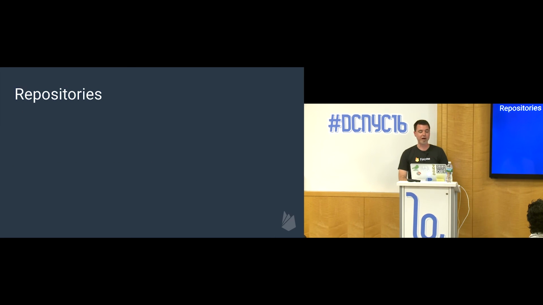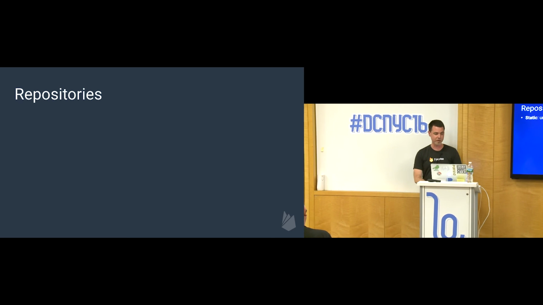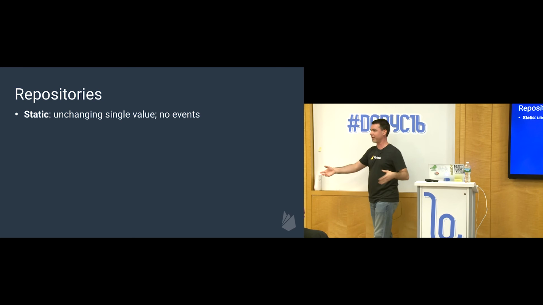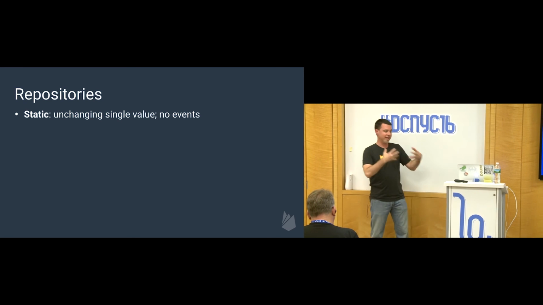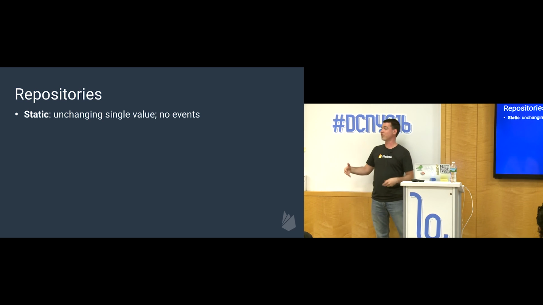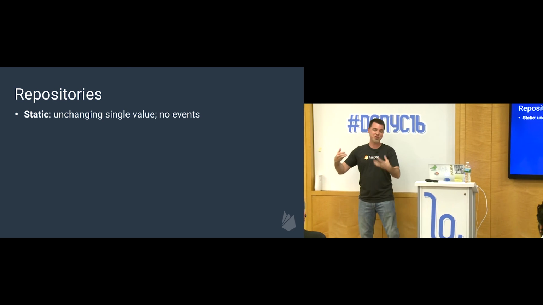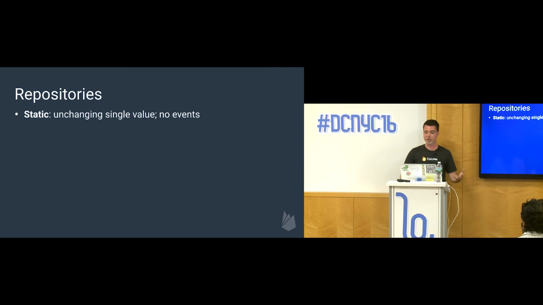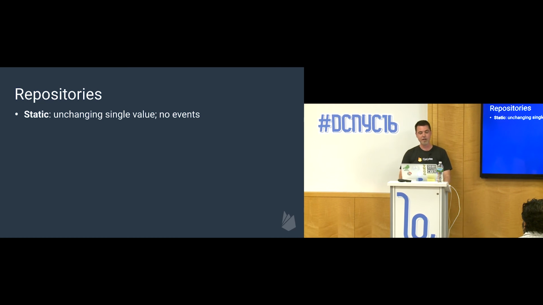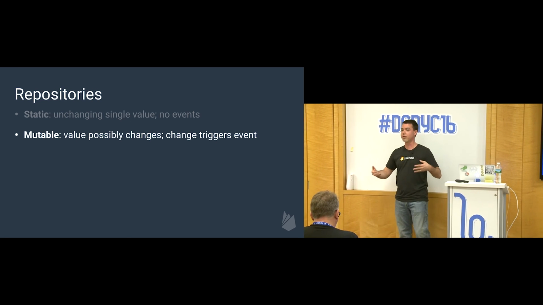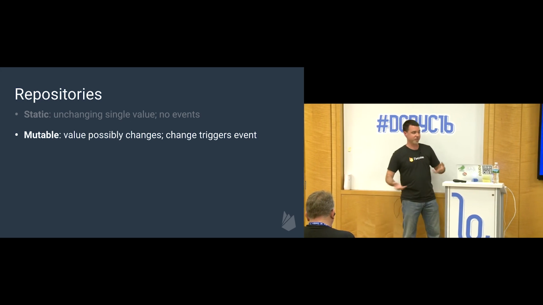A little bit more about repositories. We break this down even further. There are two different kinds of repositories. One is static, where it has some value or some series of values, and that never changes. In fact, a static repository never actually generates an event because nothing ever changes. So you have to be aware that you could get, at some point, a repository that doesn't generate events, but it has interesting data. And then there are mutable repositories, which possibly change. You don't necessarily know when it changes, it just could change.